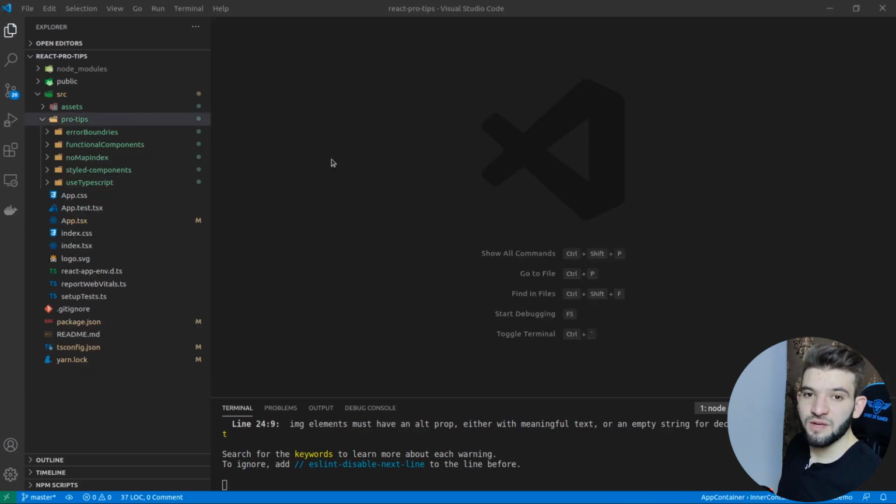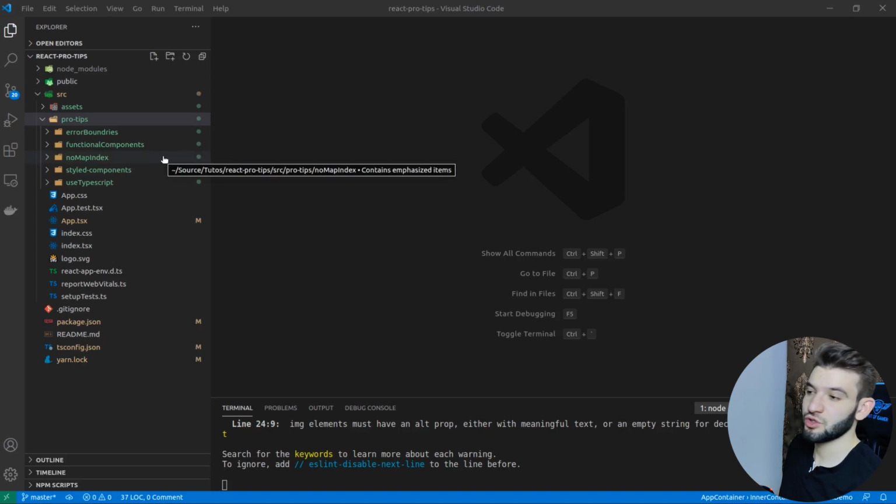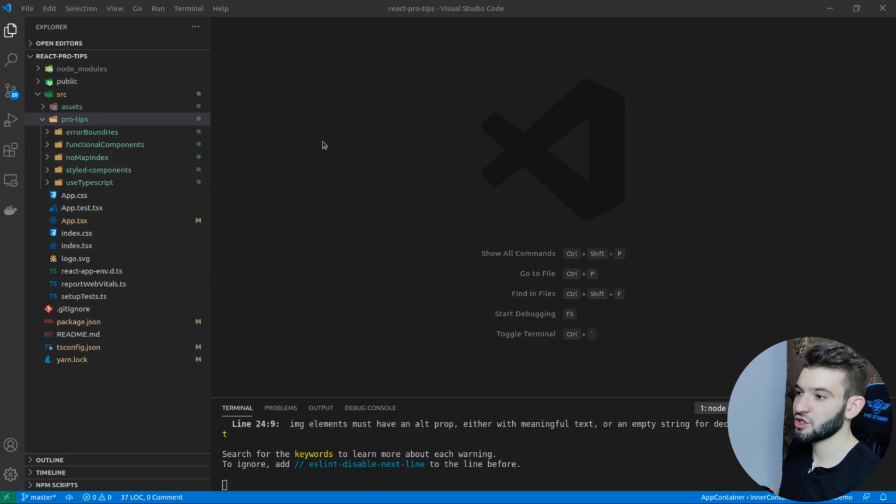The second pro tip that every React developer should know about and should use is: do not use array map index. If you're not familiar with that, whenever you have a list and you loop through it using array.map, then you render every single item on that list, and you have to provide a key to React for it to be able to differentiate which child has changed, which one has updated, which one has not.